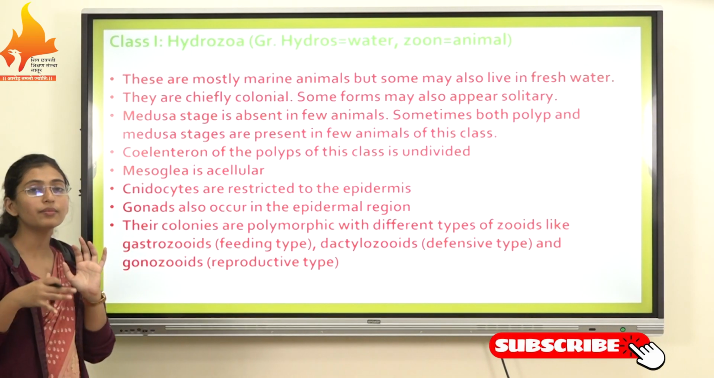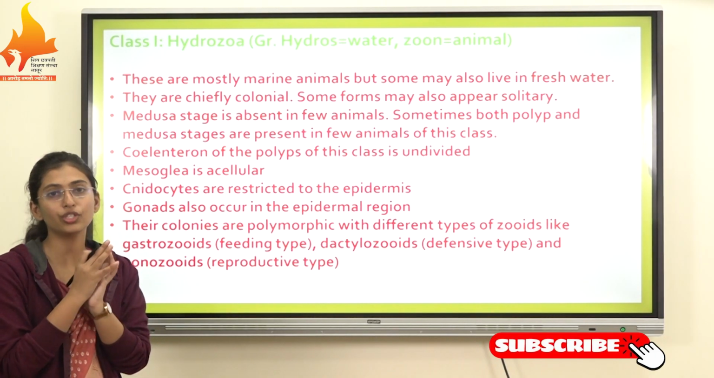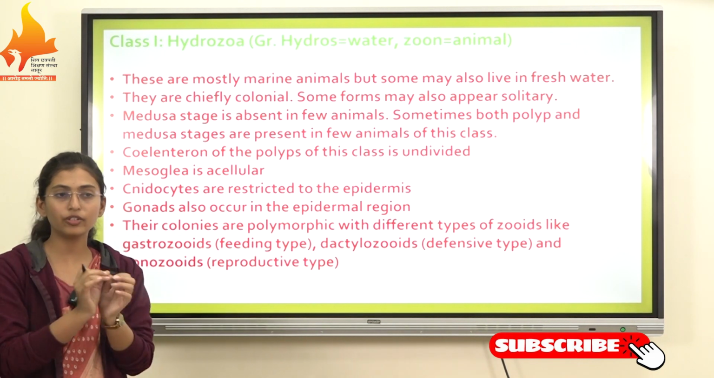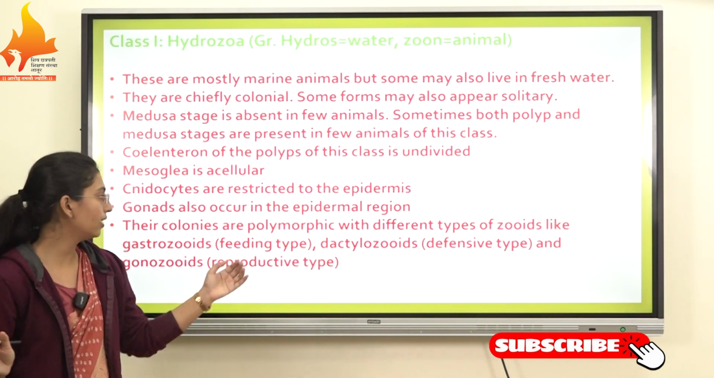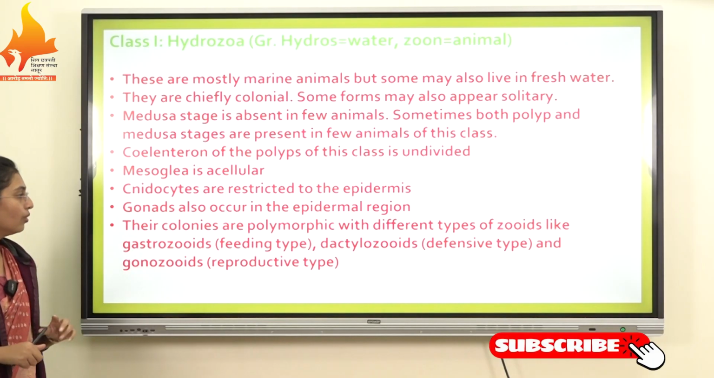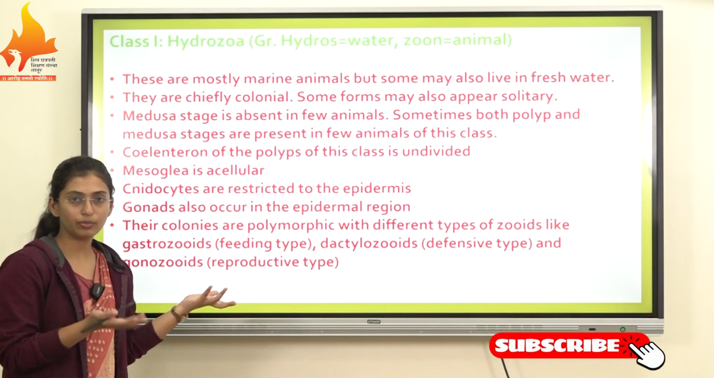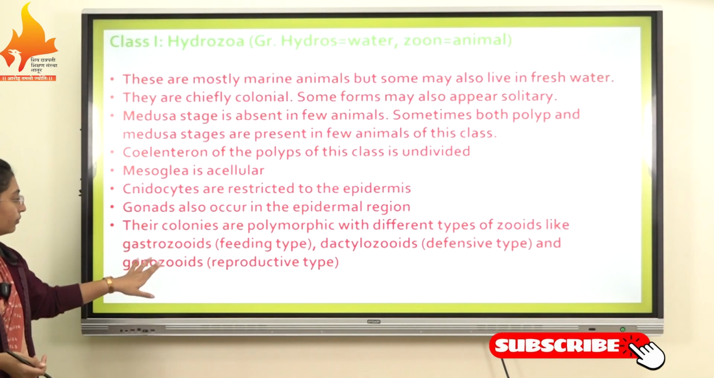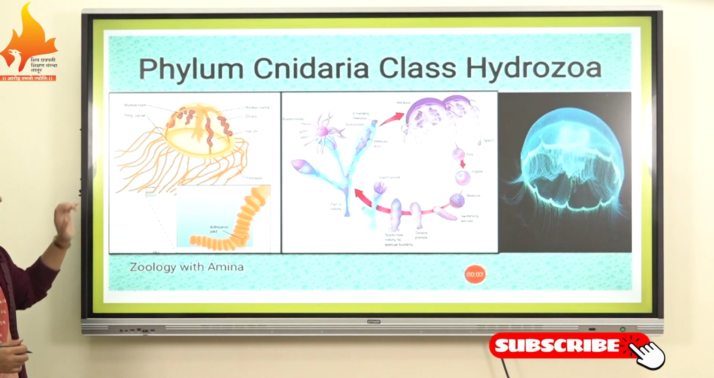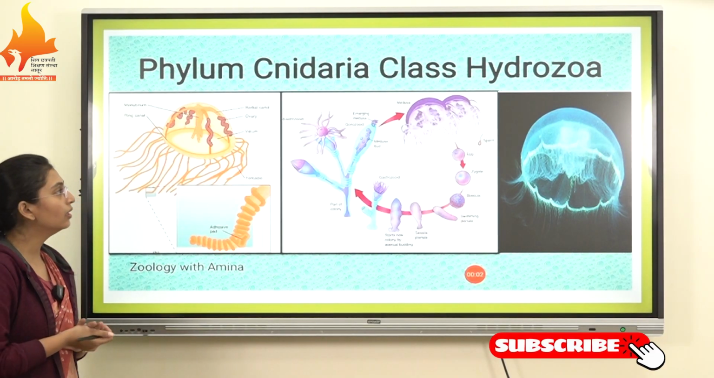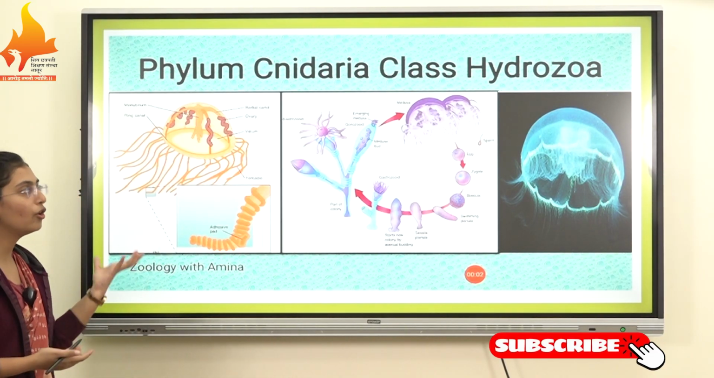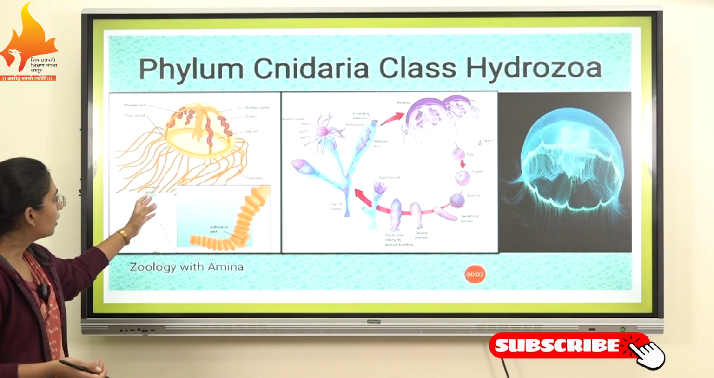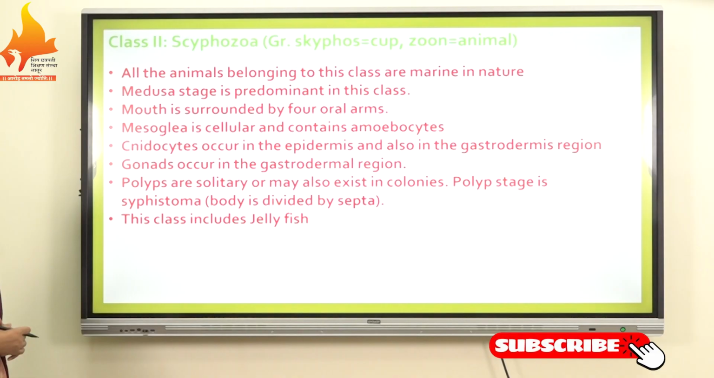This division of labor in the colonies is called polymorphism in Cnidaria. Polymorphism is basically known as division of labor, meaning the work is divided among different types of individuals. This polymorphic nature is present in class Hydrozoa, with different types of zooids. Let's see the examples of this class Hydrozoa, and then the next class, Scyphozoa.